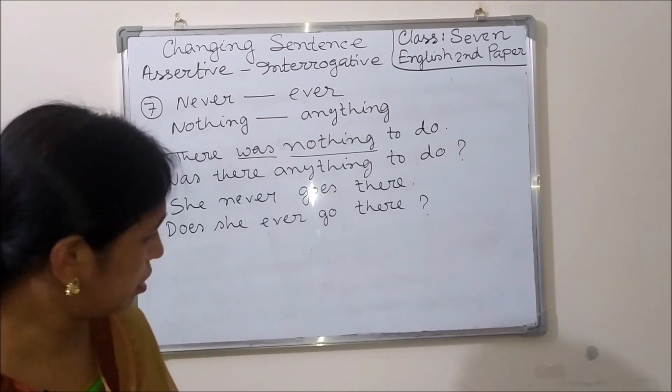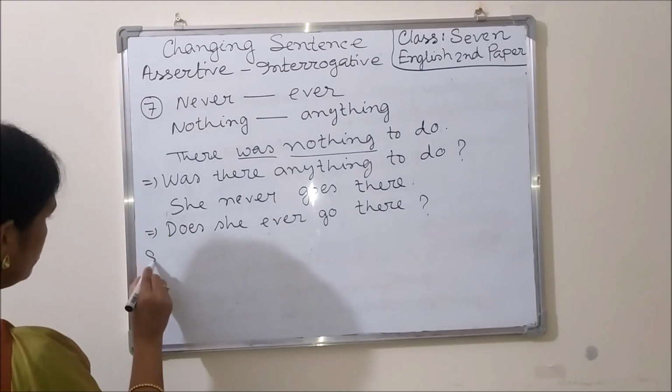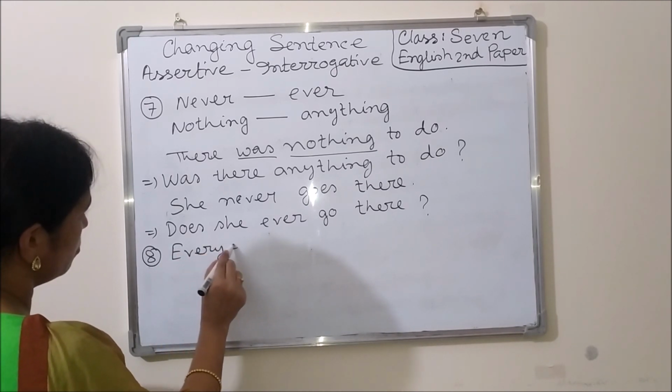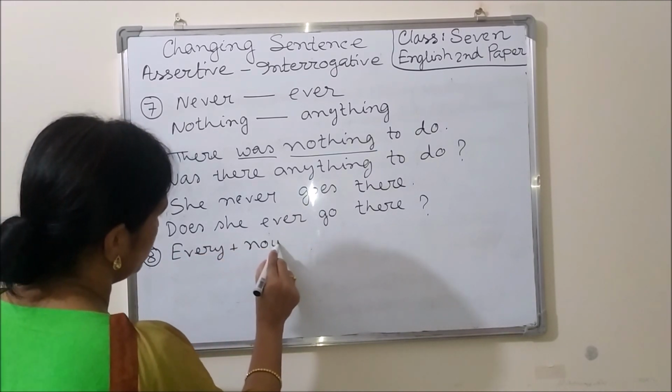And it is our last rule. Every plus noun.